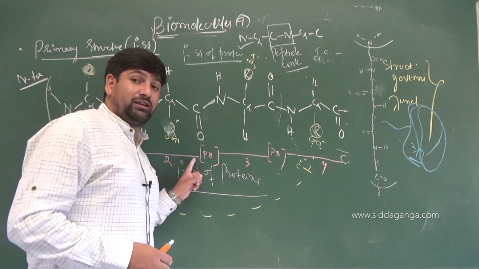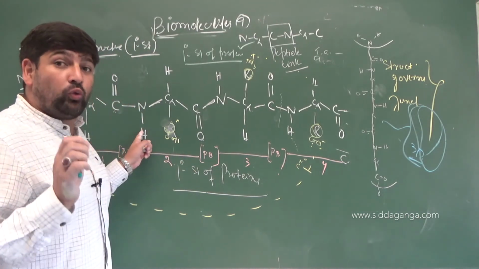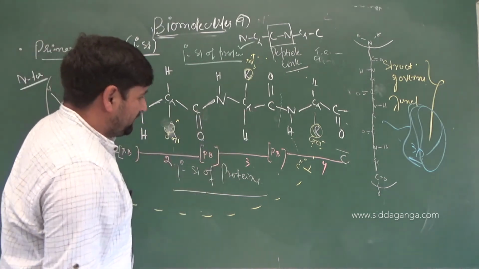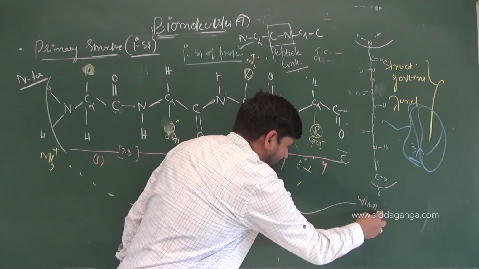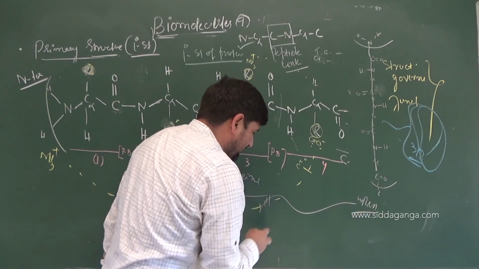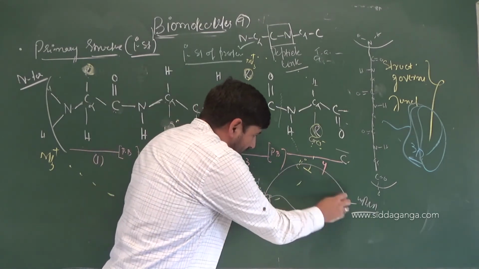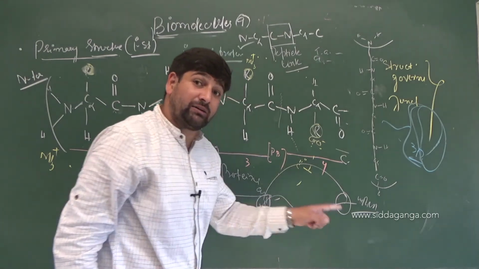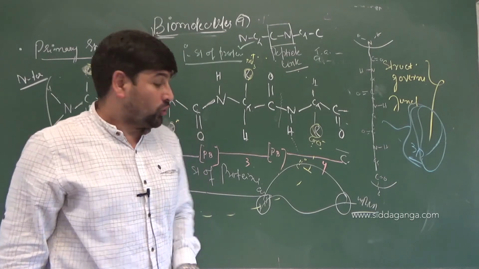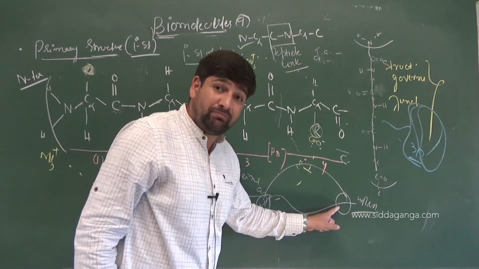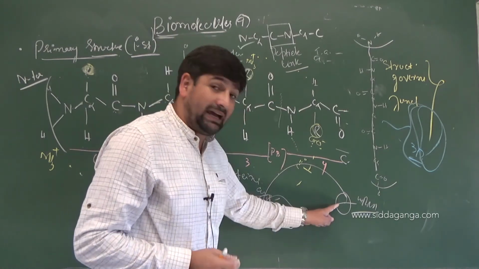So these ends are extremely important. And which amino acid will be at what distance in a protein is determined by the language of mRNA. So there is a language of codons on mRNA, and each codon will code for an amino acid. So which amino acid is how far from which amino acid will be determined by DNA itself. So DNA has an inherited message in it, what types of proteins are to be made and what type of active site that protein will have on it.